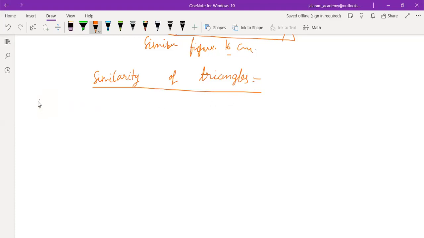So remember, two triangles are said to be similar triangles if first they have all three angles equal to each other.